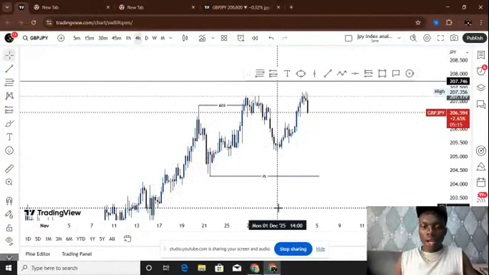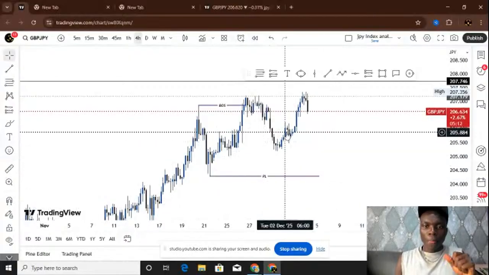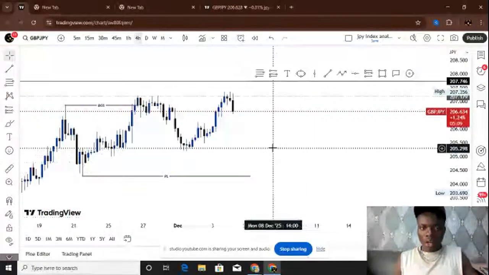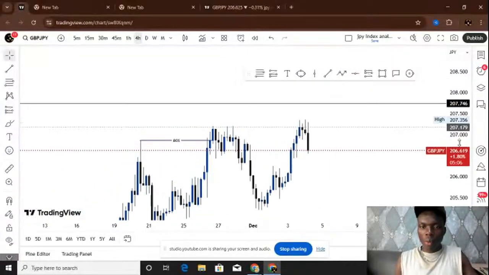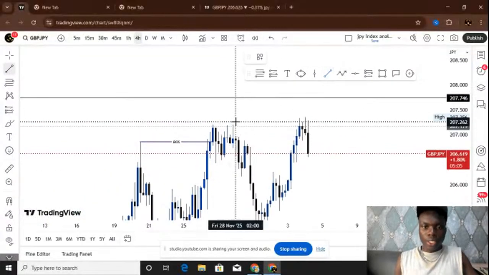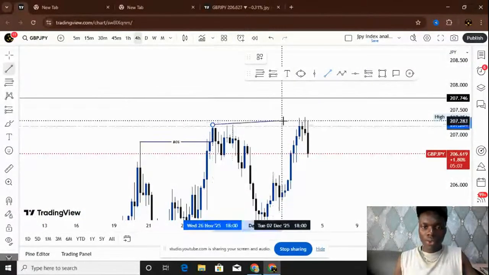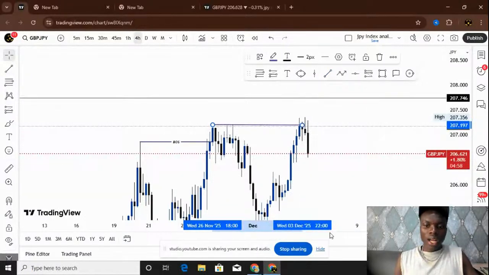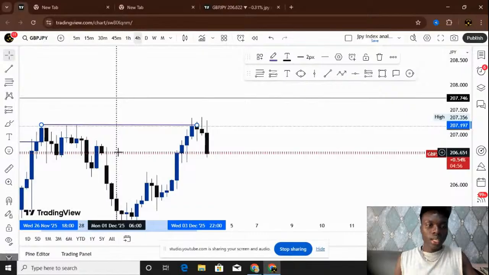And so since we have that as our protected low, what we're going to do again is check if there is more break of structure, which is we're going to mark out the high of this to this low, and we can see this is a break. Something is that I don't neglect most of these candles and these wicks.